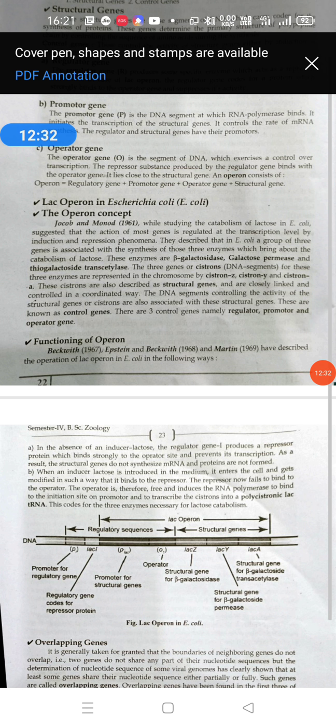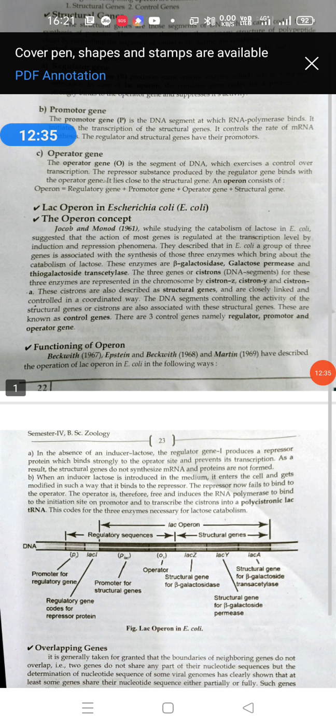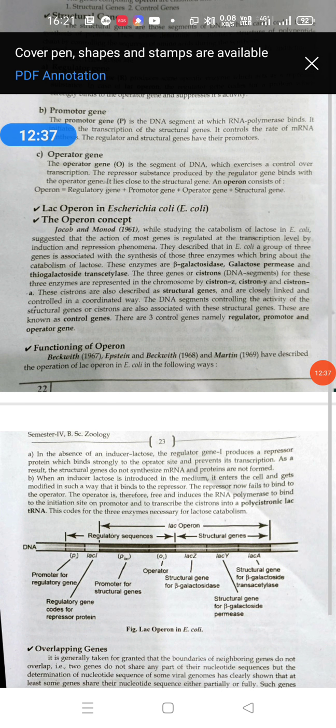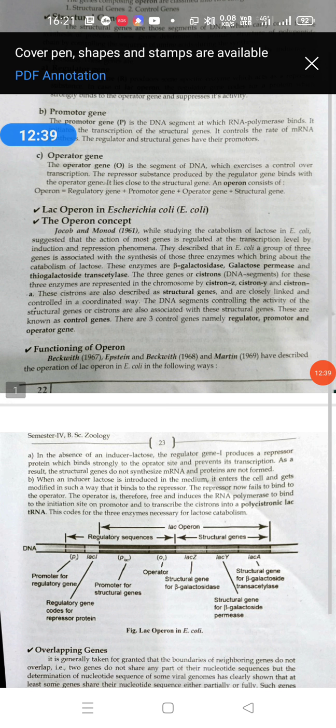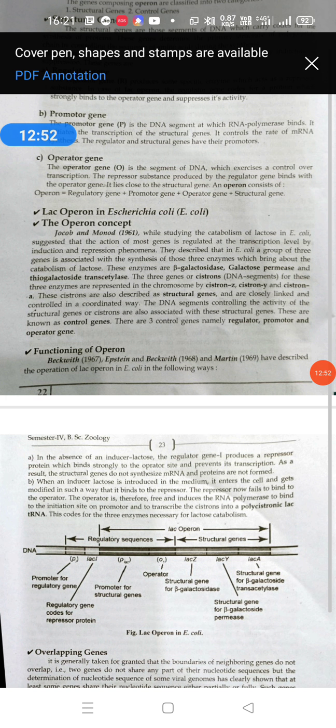Lactose binds with the repressor, a protein produced by the regulatory gene, to form the repressor-inducer complex. That complex prevents the activity of the repressor, which makes the operator free.